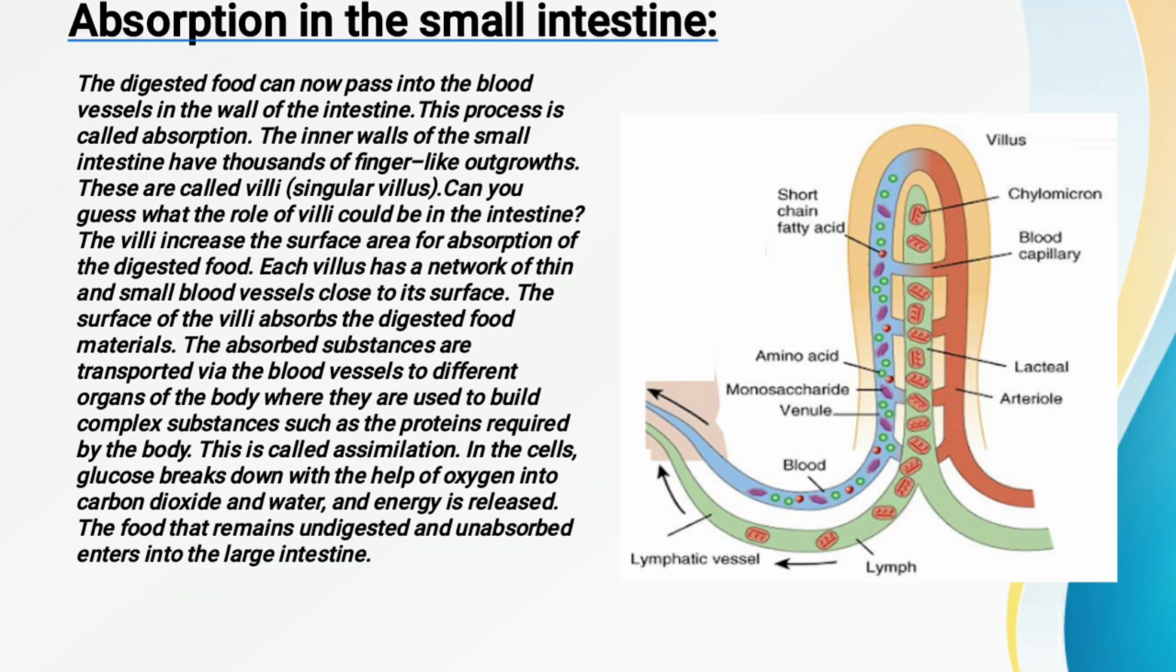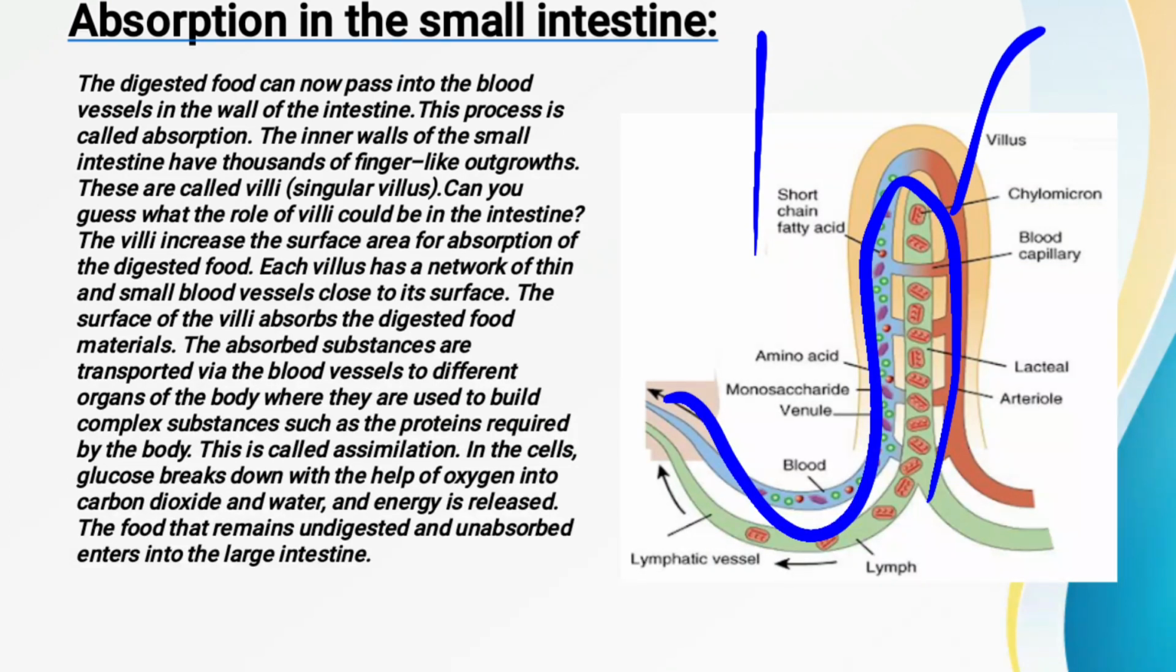Now this inner wall of the small intestine also contains an enormous number of finger-like projections. As you can see here, this is the enormous number of finger-like projections that are also called villi. Now the function of these villi is what? These finger-like outgrowths present in the small intestine increase the surface area of the intestinal wall. And when it increases the surface area of the intestinal wall, there is more absorption of the food.